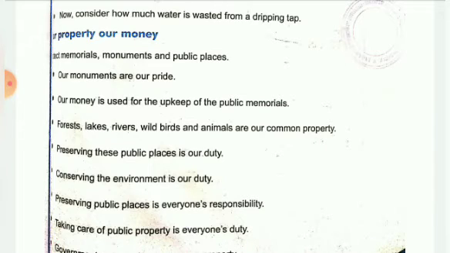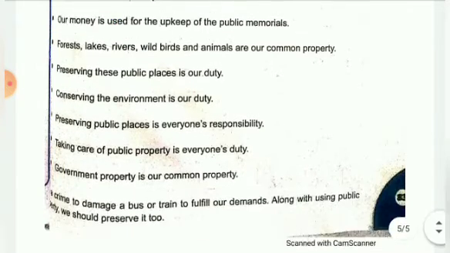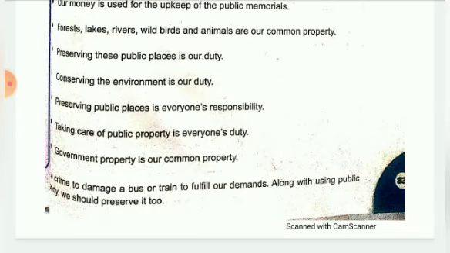Conserving the environment is our duty. Our environment should be kept clean, it is our duty. Preserving public places is everyone's responsibility. Taking care of properties is everyone's duty. Government property is our common property. So always think that common property or public property is our property.